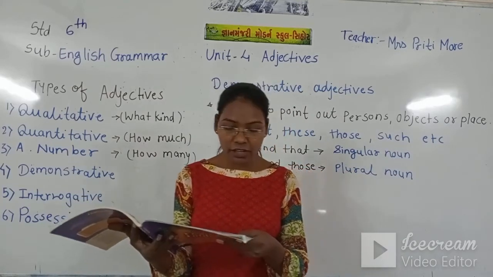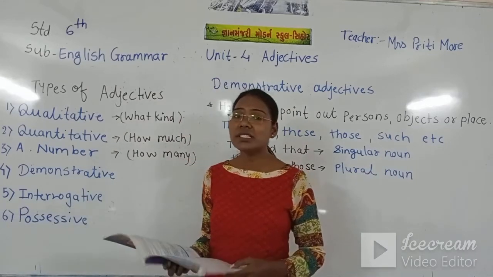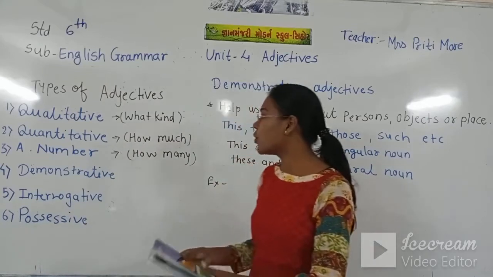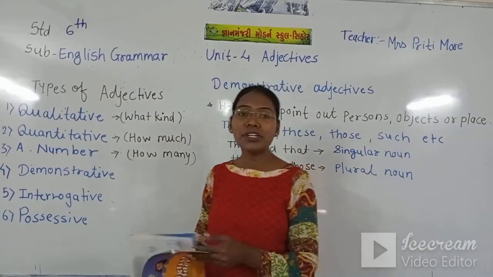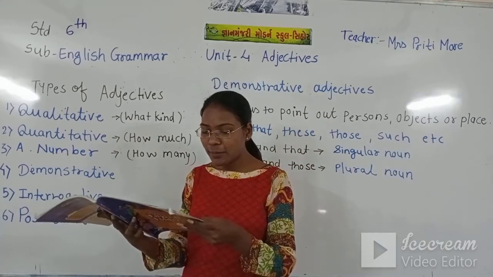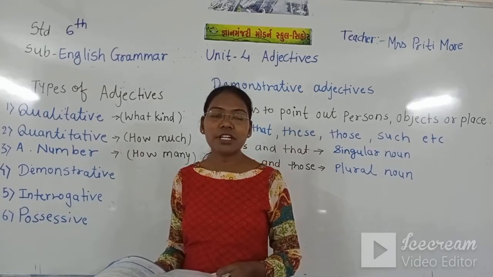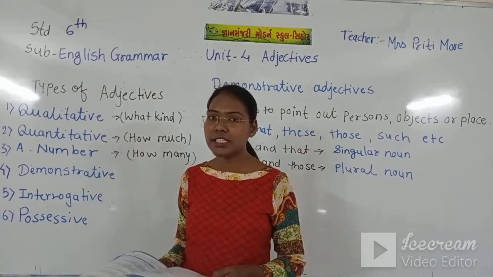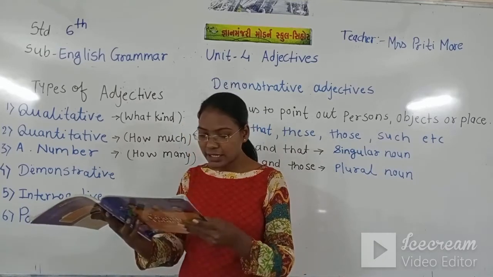For example, "Please give me some milk." Some means little. If we ask how much milk should I give, the answer is some. So this "some" is our quantitative adjective.